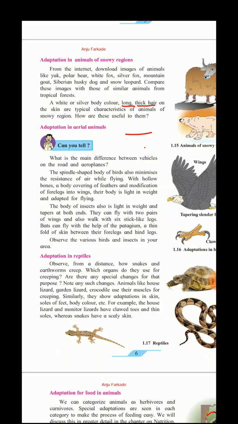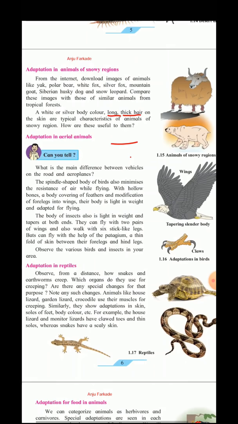Now we see that these animals have a silver or white body color, and also long and thick hair on the skin. Why do they have long and thick hair on the skin? To protect from the cold. And why is the color of the body silver or white? To camouflage with the snow color, so that they are not easily found by the predators.